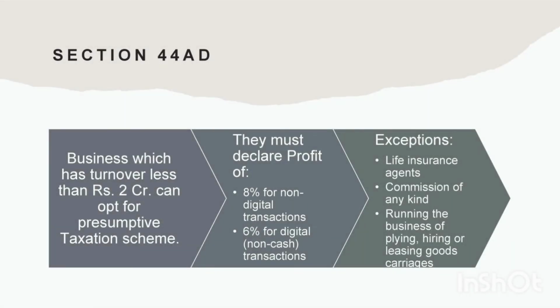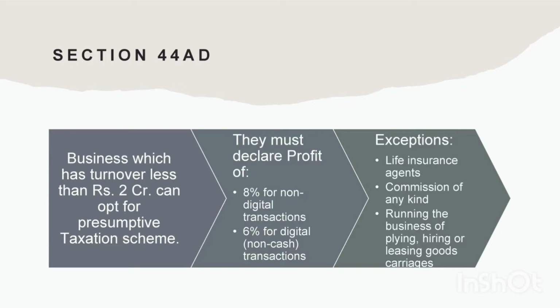Presumptive taxation for businesses is covered under Section 44AD of the Income Tax Act. Any business which has turnover of less than 2 crores can opt to be taxed presumptively. They must declare profit of 8% for non-digital transactions or 6% for digital transactions, whichever is applicable. However, some businesses are excluded from presumptive taxation. They are life insurance agents, commissions of any kind, and running the business of plying, hiring or leasing goods carriages.